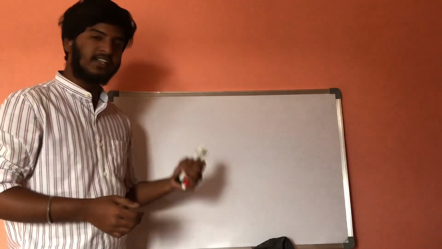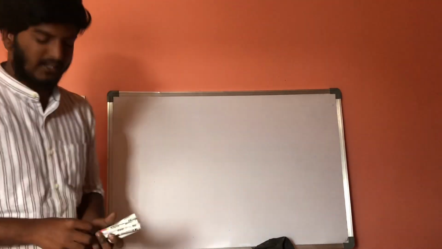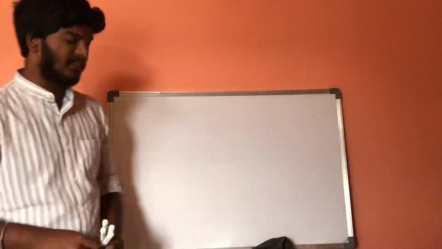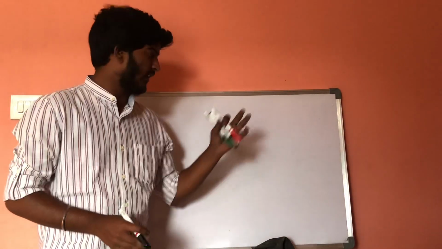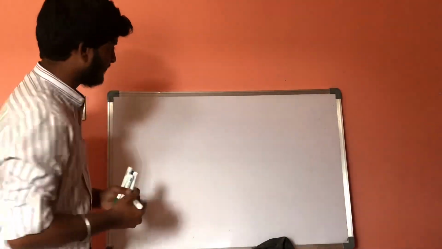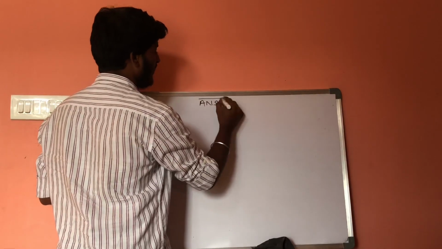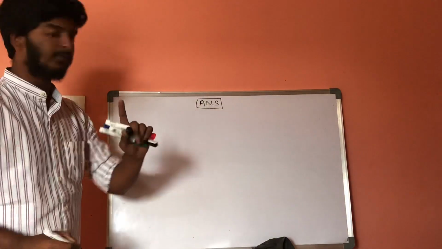Now, in today's lecture, let us discuss adrenergic and non-adrenergic drugs. Before discussing adrenergic and non-adrenergic drugs, let us discuss the classification of the autonomic nervous system. This autonomic nervous system is classified into two groups.